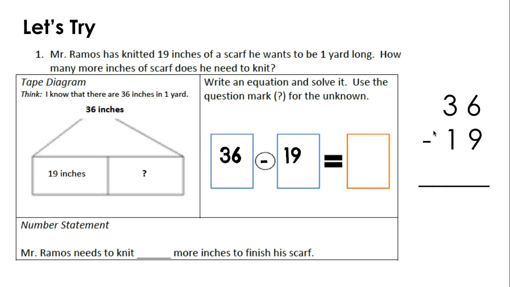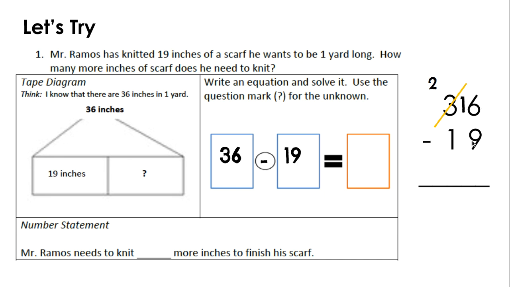We cannot do 6 minus 9, so we need to borrow from our tens place. Cross out the 3. It becomes a 2. 3 tens goes to 2 tens. Now, if we make this 2 tens, we need to give 10 ones to our ones place. It becomes 16. 2 tens and 16 ones is the same as 36.